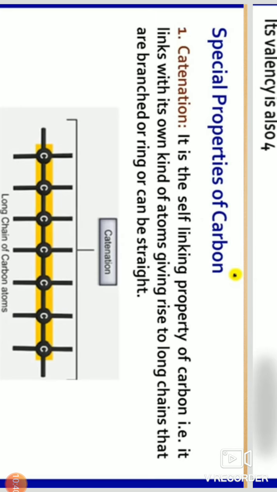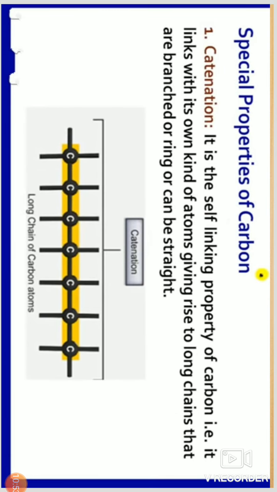Here in front of you is a diagram: a long chain of carbon atoms. Catenation is the unique property of carbon to form strong covalent bonds with other carbon atoms.